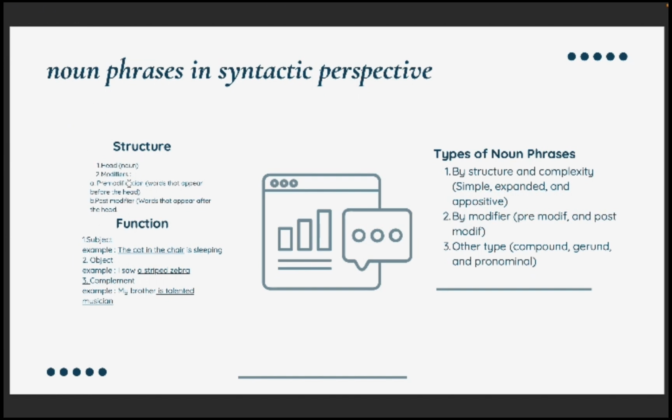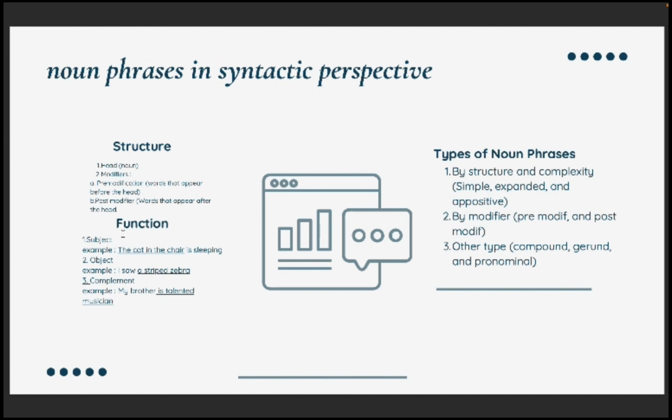And the second is modifiers. There are two modifiers: pre-modifiers and post-modifiers. Pre-modifiers are words that appear before the head, and post-modifiers are words that appear after the head. And there are three functions of noun phrase.